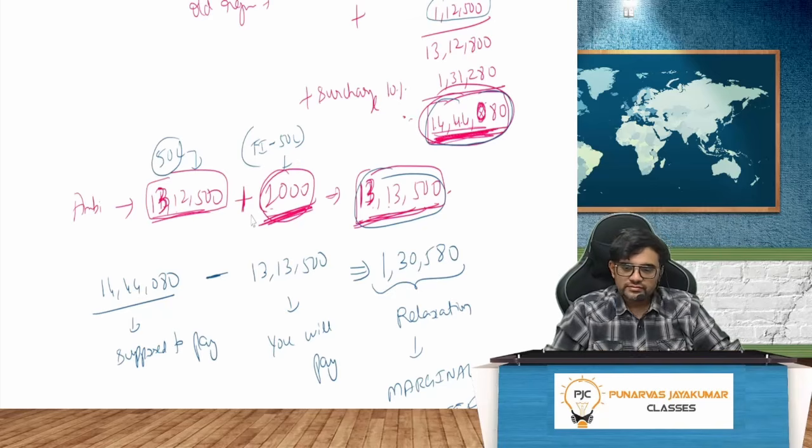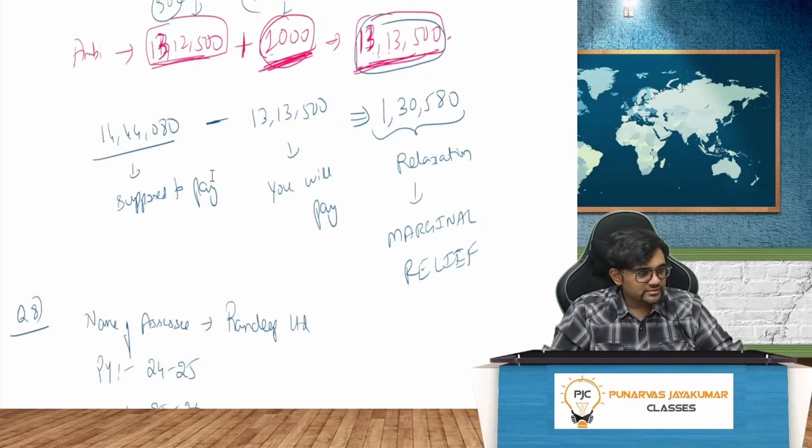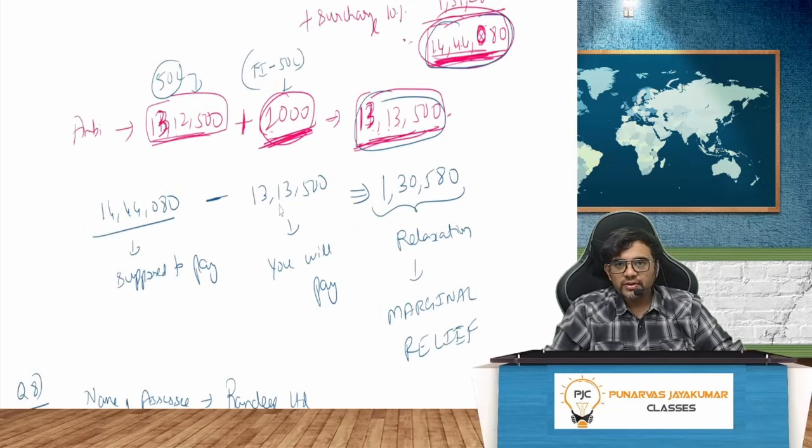Take, you only take. 13 lakh 13,500. What is the marginal relief? 14 lakh 44,080, whatever you are supposed to pay, minus whatever you are paying, 13 lakh 13,800. The relaxation is called marginal relief. 1 lakh 30,580 rupees is the relaxation.